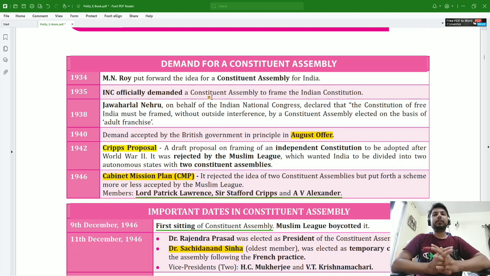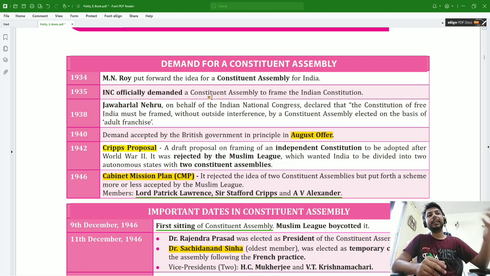In 1934, M.N. Roy put forward the idea of the Constituent Assembly of India. Then in 1935, INC officially demanded that the Constituent Assembly must be formed for the purpose of the making of the Indian Constitution. Then in 1938, Jawaharlal Nehru, on behalf of the Indian National Congress, declared that the Constitution of Free India must be framed, and it must be free from any interference from outside bodies, outside parties, or any outside country.